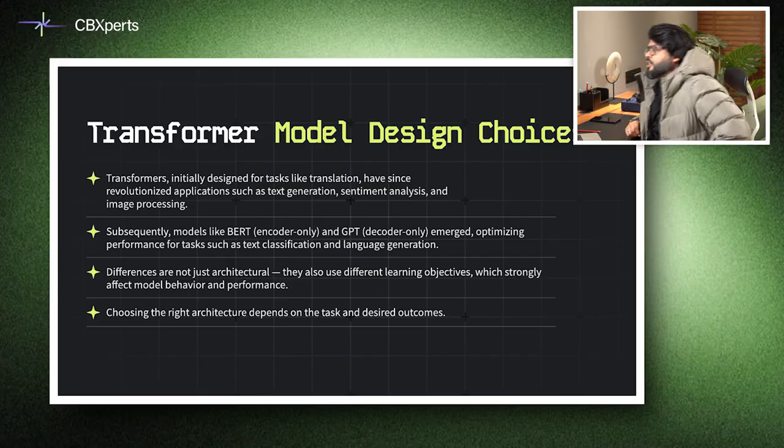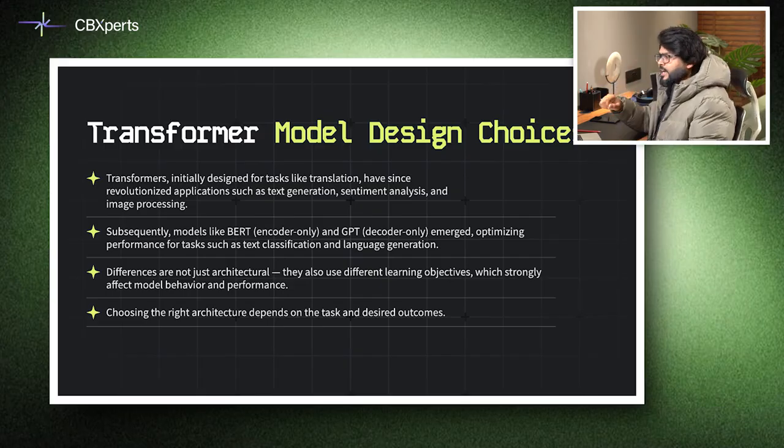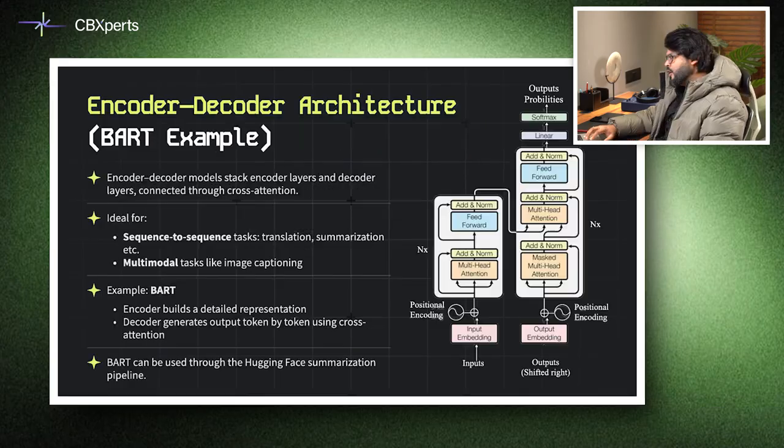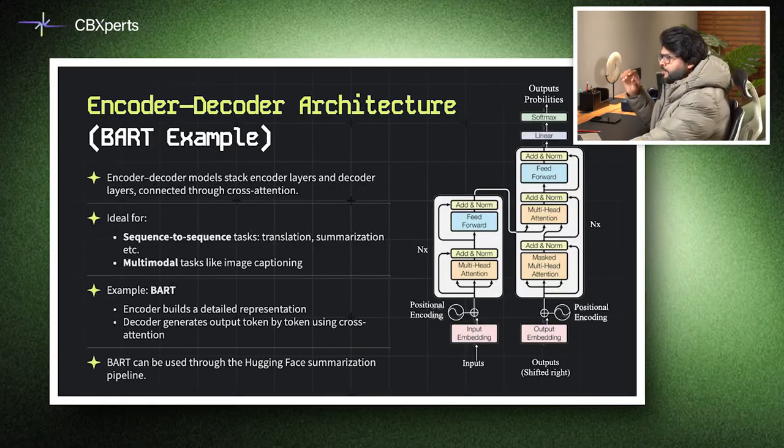The right architecture depends on your goal. Classification tasks benefit from encoder-only models. On the contrary, open-ended text generation requires decoders. Just like choosing between a fixed gear bike for flat roads or a geared bike for hilly terrain. Selecting the right transformer variant optimizes its performance. And that basically brings up an important concept, and we're going to jump into the detail of encoder and decoder architecture with an example.